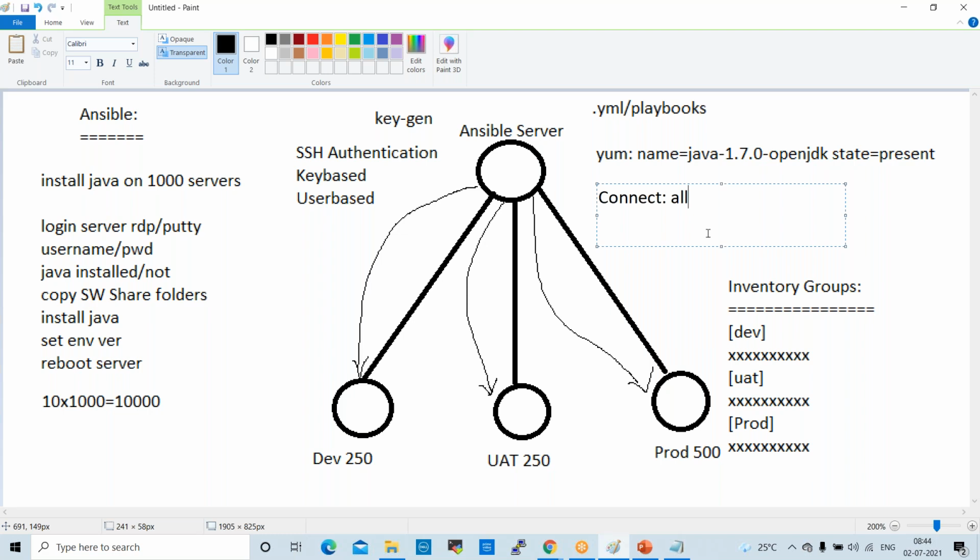Why do we require Windows servers? We did a project last quarter, which is IP reservations. We configured DHCP servers, dynamic host configuration protocol, and added those DHCP servers into inventory groups.